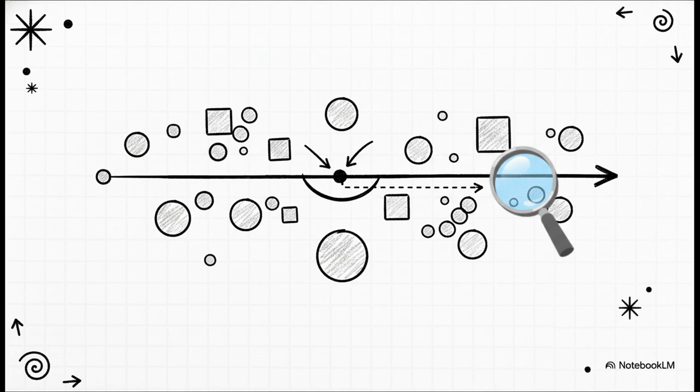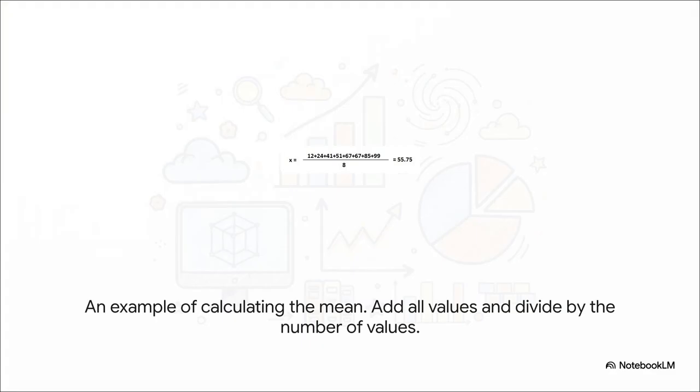Our first and most common tool is the mean, which most of us just call the average. It's like finding the center of gravity for our data. So if you wanted to know the typical price of a house in a neighborhood, you'd start by calculating the mean. And calculating it couldn't be simpler. You just add up all the values in your data set and then divide by how many values there are. In this example right here, we add 8 numbers together and divide by 8 to get our mean of 55.75.